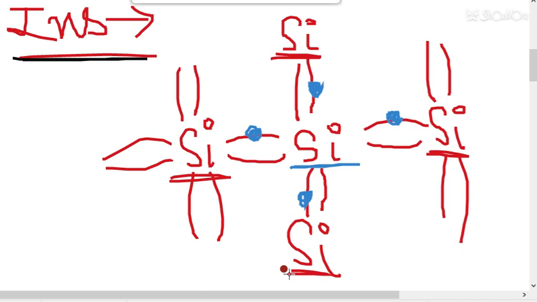They will share one electron each like this. They will share their one electron here in this way and make a covalent bond.